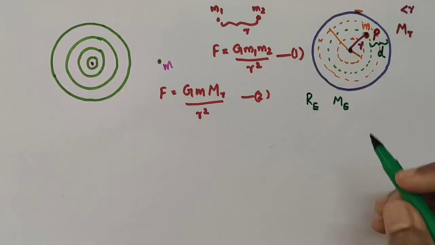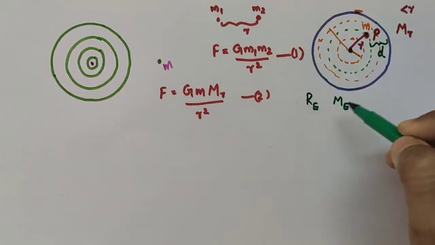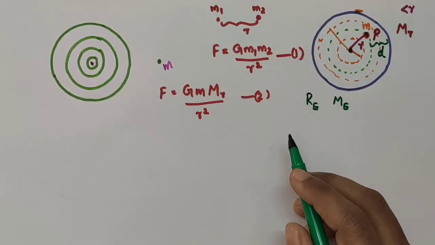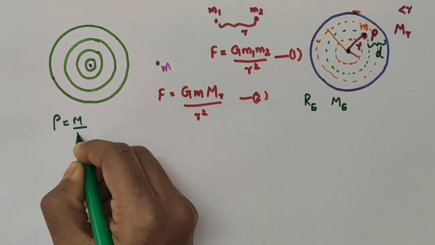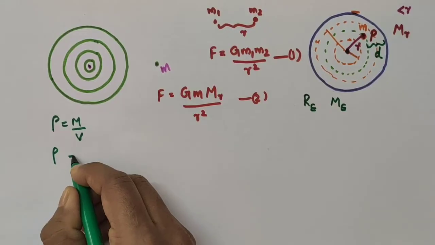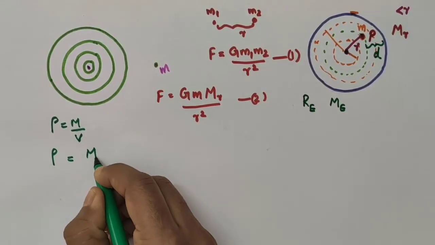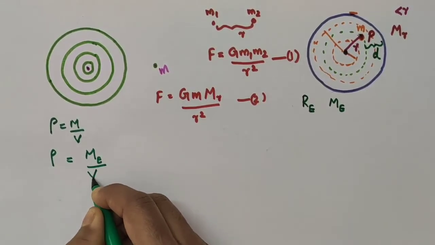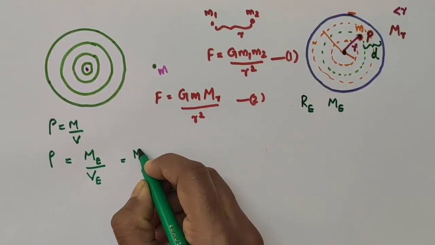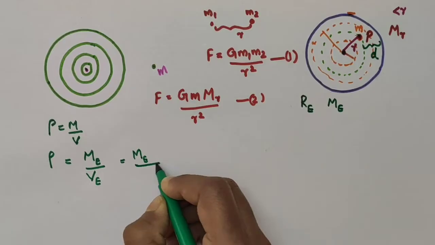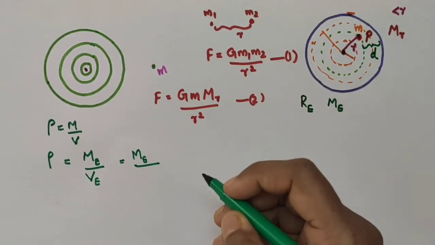Let us assume that the entire earth is of uniform density. So, its general equation is density is equal to mass by volume. So, density of the earth, I am taking it as rho, that will be equal to what? Mass of the earth divided by volume of the earth. So this is equal to mass of the earth divided by what will be the volume of the earth?